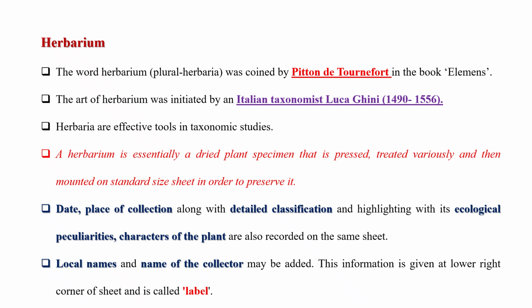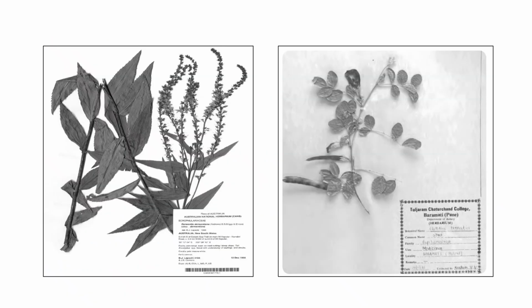Date and place of collection, along with detailed classification, highlighting its ecological peculiarities and characters of the plant, are also recorded on the same sheet. Local names and the name of the collector may be added. This information is given at the lower right corner of the sheet and is called a label. Observe this figure to get a clear understanding of the concept.